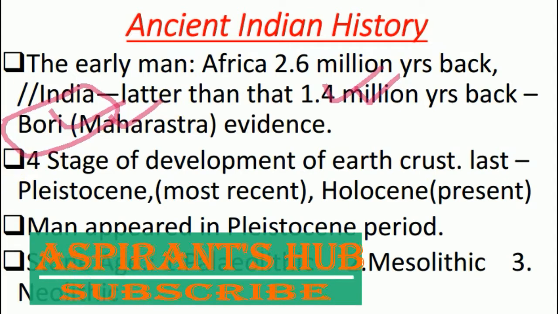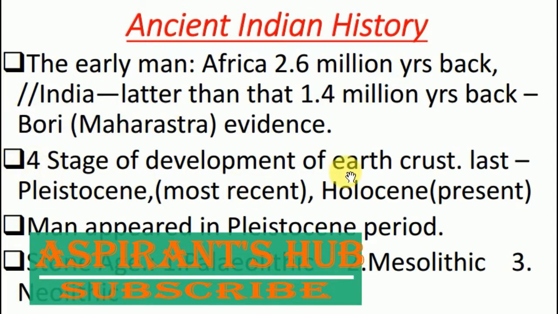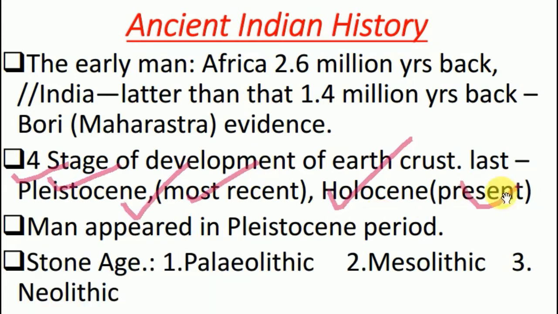Now move to the second point. Our earth's crust generally developed through some stages. The last two stages are the Pleistocene period and the Holocene period. Pleistocene means the most recent period and Holocene means the present period. It is very important to remember that the earliest human appearance took place in the Pleistocene period.